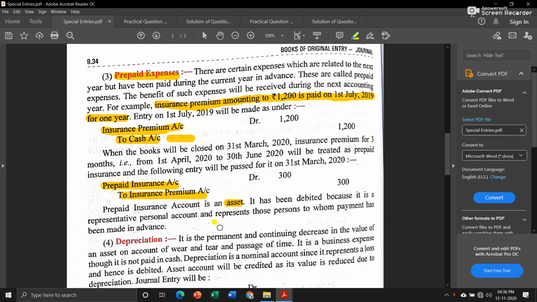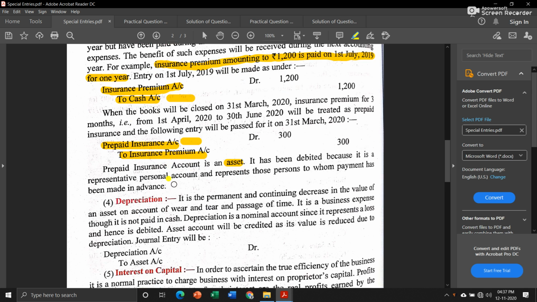It has been debited because it is a representative personal account, because the prepaid prefix is added to the insurance account, and that is why it is debited. It represents those persons to whom payment has been made in advance, because they are the persons who received the amount in advance, and that is why their prepaid insurance account was debited.